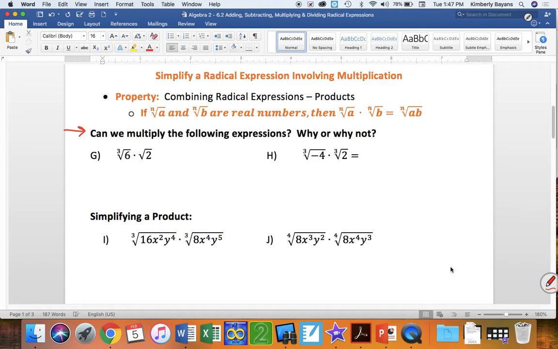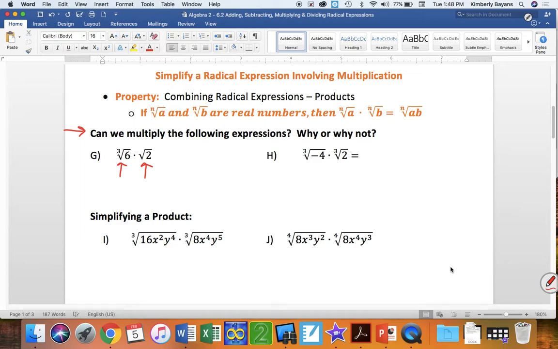I want to start with G, and I want to ask, can we multiply those together? I don't want you to jump into this too fast and just go, this is going to be the cube root of 12 or the square root of 12. Notice I have one cube root and I have one square root. At this point, we cannot multiply those together the way they are written.